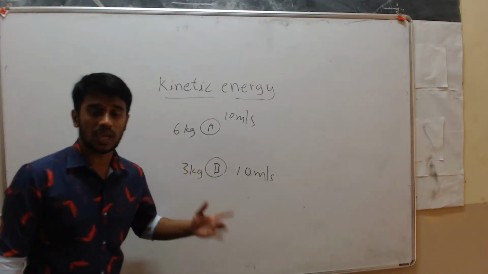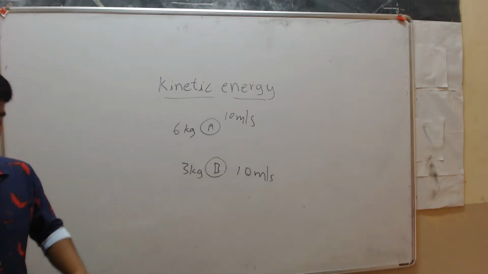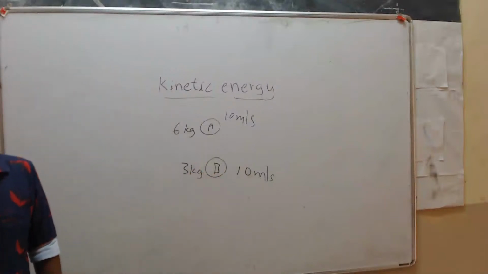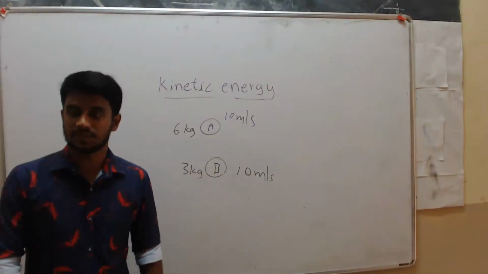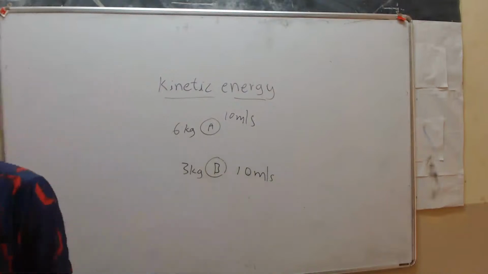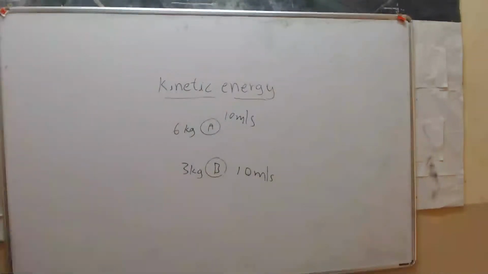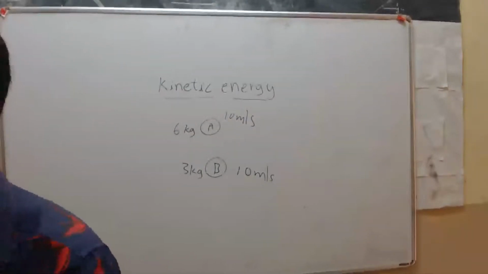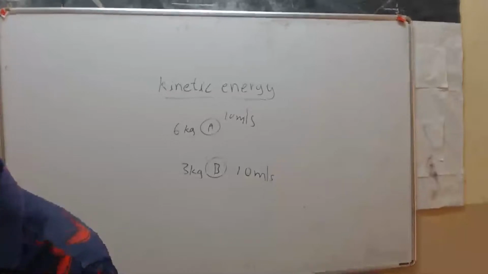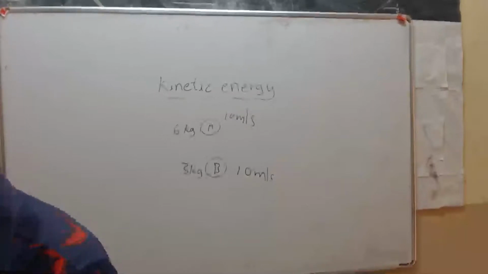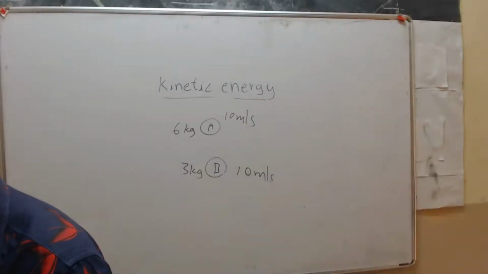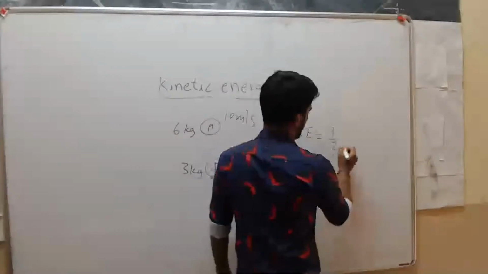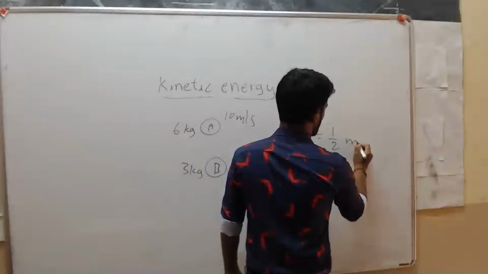Here we have discovered how to calculate the kinetic energy. In the previous example we discussed, object B possesses more energy. But how to calculate that kinetic energy? Yes, you have studied it, right? In your standard, you have studied the formula to calculate the kinetic energy. What is the formula? Yes, half mv square.